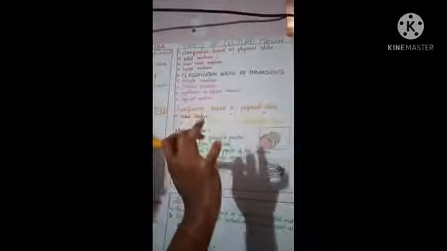Next one, types of culture media. What are the different types of culture media? There are two classifications. First classification is based on physical state. Next one is classification based on ingredients.